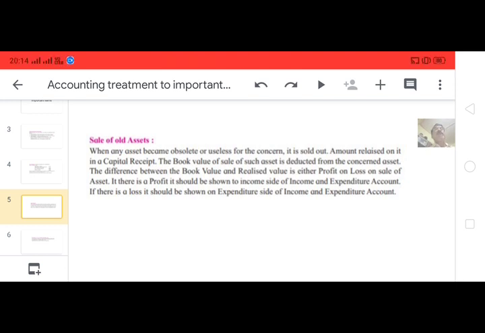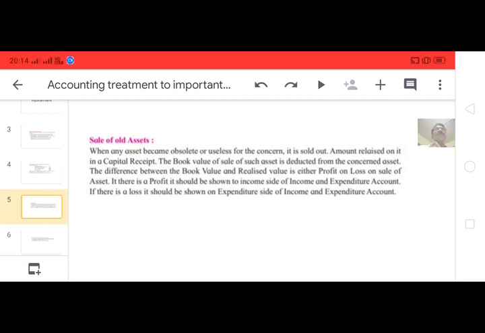At this time, the book value of the sold asset is deducted from the concerned asset on the asset side of the balance sheet.